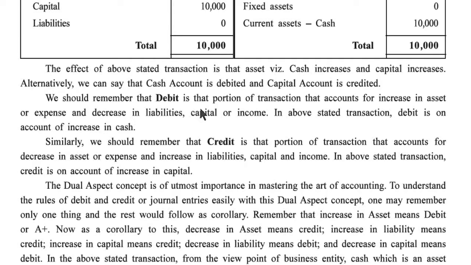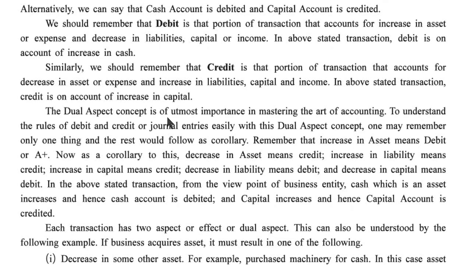We should remember that debit is the portion of a transaction that accounts for an increase in asset or expense and a decrease in liability, capital or income. In the above stated transaction, debit is on account of the increase in cash. Similarly, we should remember that credit is that portion of a transaction that accounts for a decrease in asset or expense and an increase in liabilities, capital and income. In the above stated transaction, credit is on account of an increase in capital.